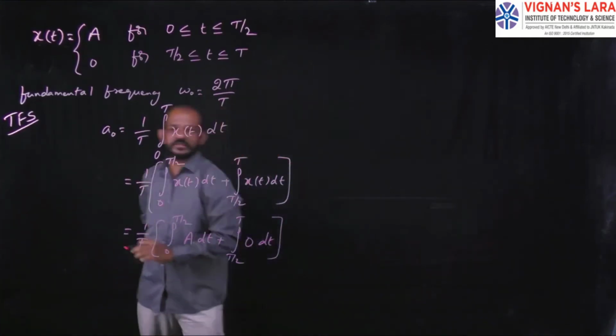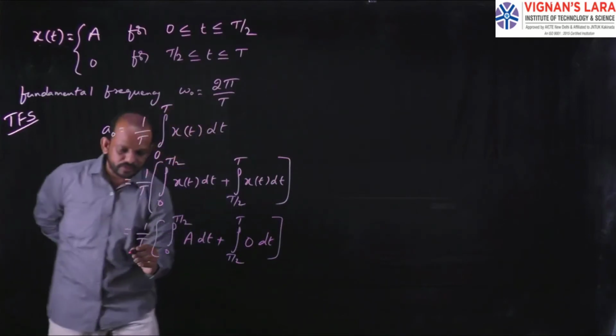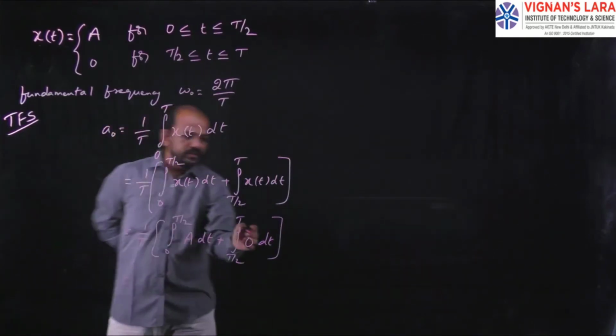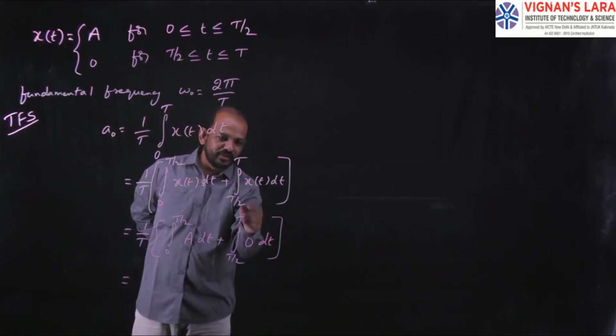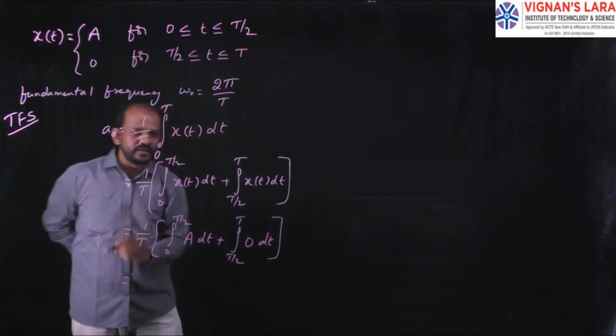Clear? The integration of 0 is 0, so we don't get this term. We will get only the first term.